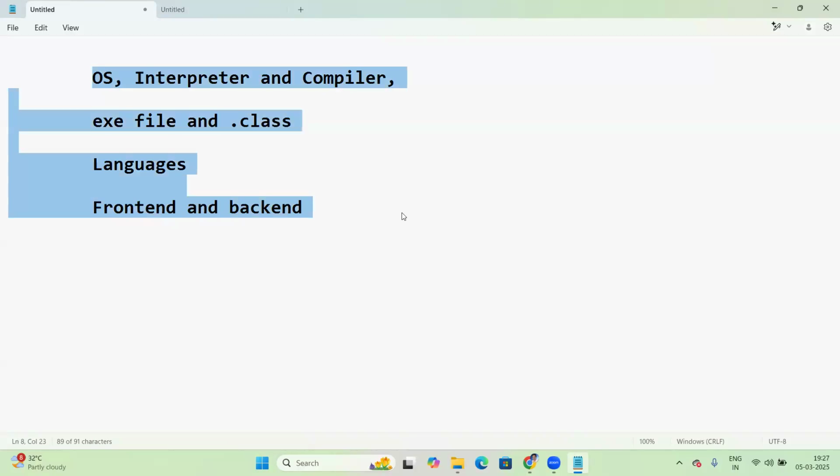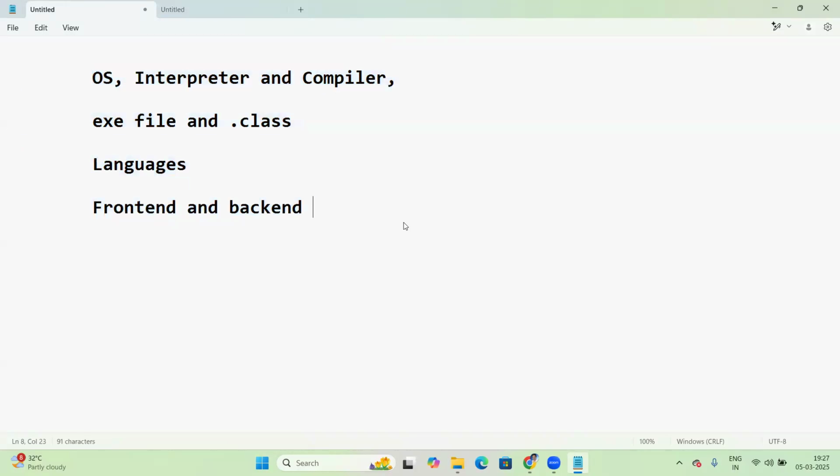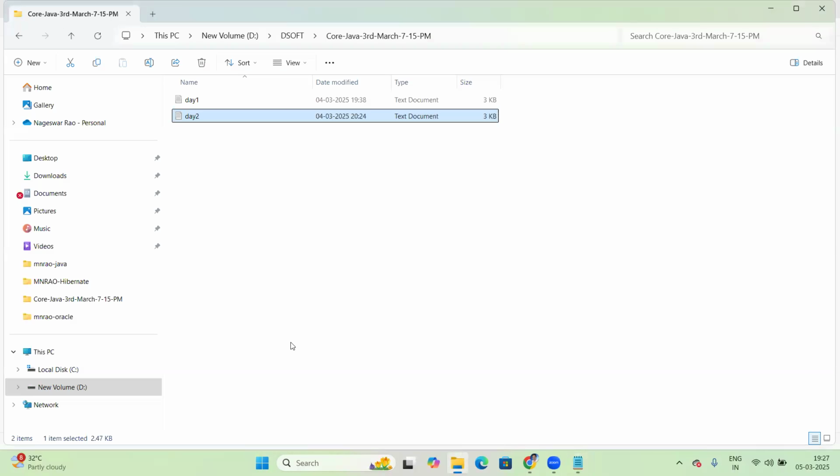I am starting from the very basics here. Even non-IT background students can understand. I'm starting from very basics.